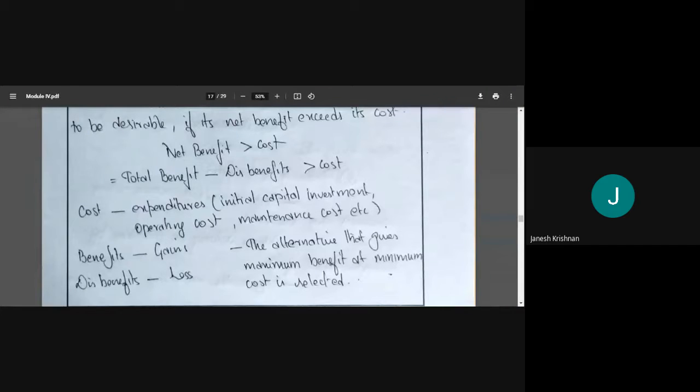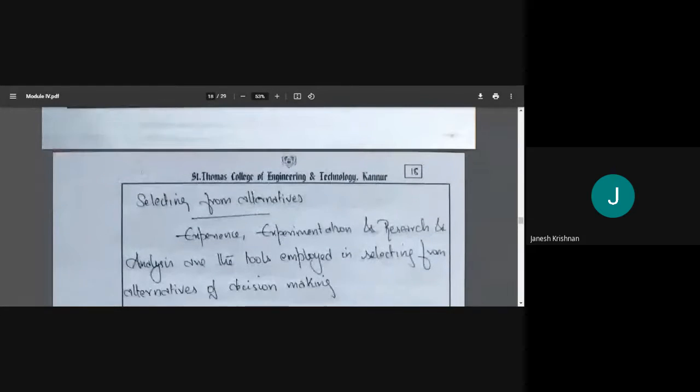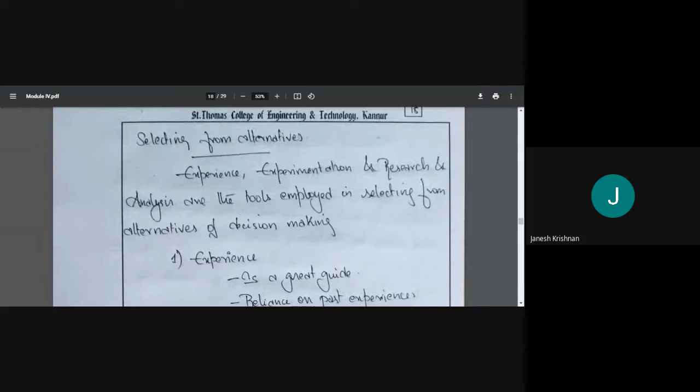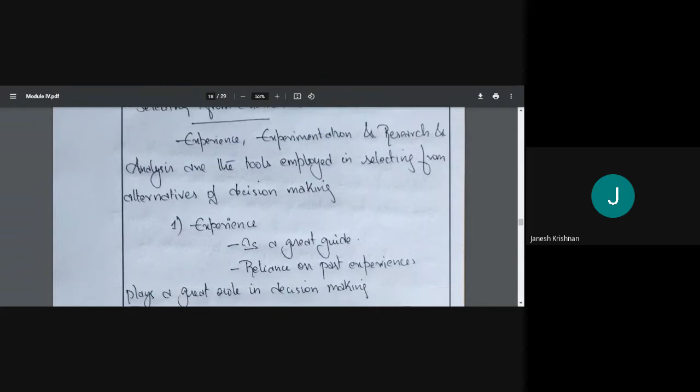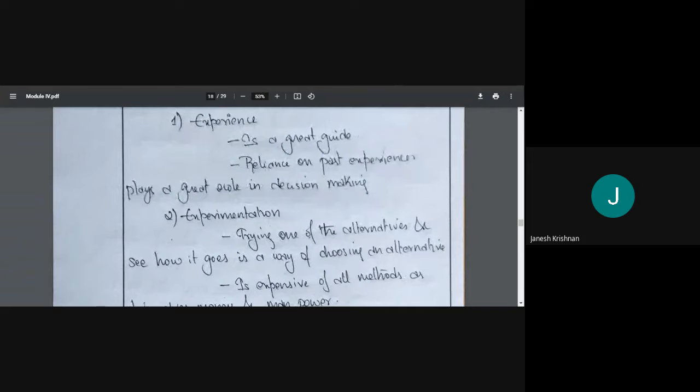The alternative that gives maximum benefit at minimum cost is selected. That's a normal thing we do. So whenever we are selecting from alternatives, experience, experimentation, and research and analysis are the tools for selecting the best alternative. Experience is a guide, because we know what has been done in the past. What were the mistakes? What did we gain from that? So it's a great guide for the future.